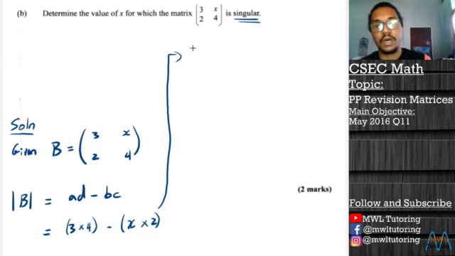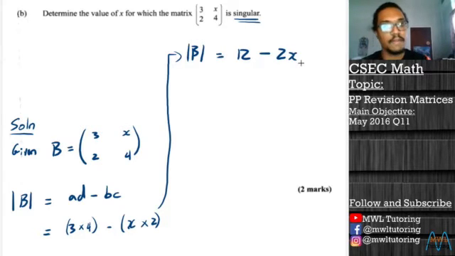So now our determinant of B: 3 by 4 is 12, minus x by 2 is 2x. And because our matrix is singular, we know that our determinant has to be equal to 0.